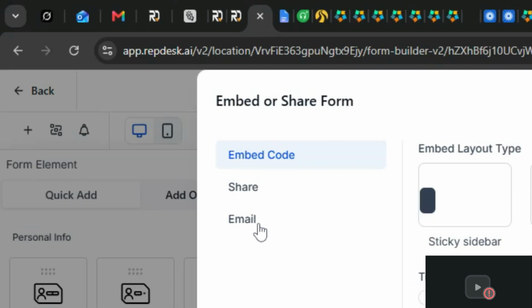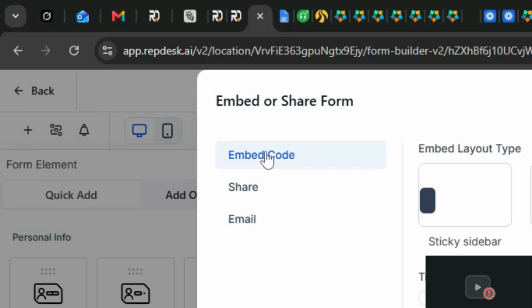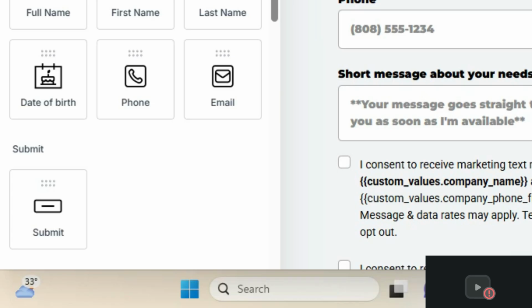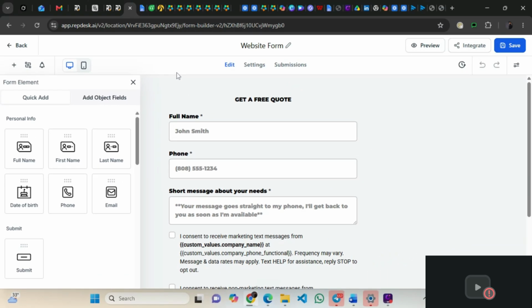Or we can send them the form via their email. So any of it triggers the form workflow to let us know that, okay, a user has shown interest. A lead has come through form submission, and the user has shown interest in wanting to get a product, or maybe to inquire more about a product.